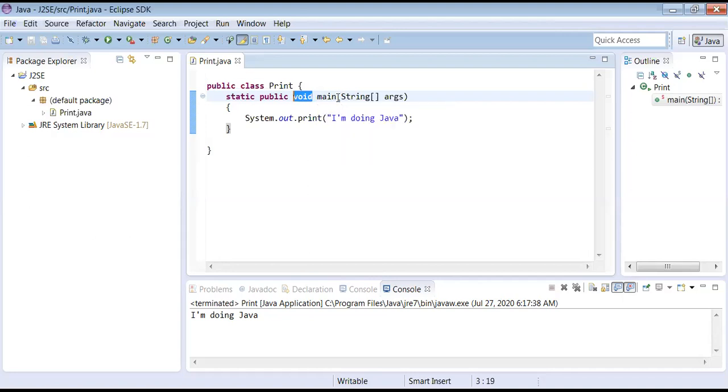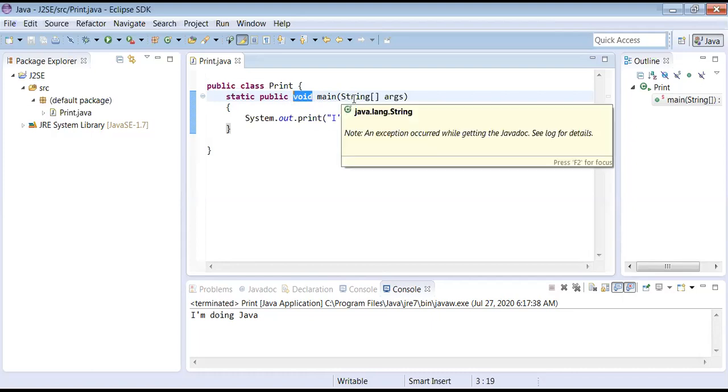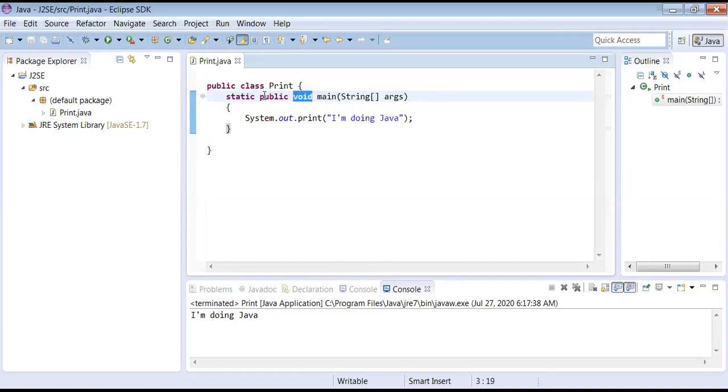In yesterday's class, I gave the terminology that methods are nothing but functions in C. So the main method is going to return some value. But if it is not returning any value, we have to write void. Void means empty, not returning anything. So as far as Java is concerned, the main method should always be public, always static, always void. Okay?